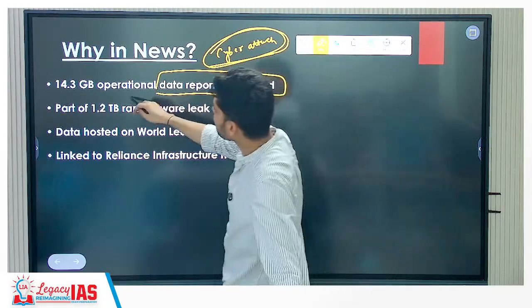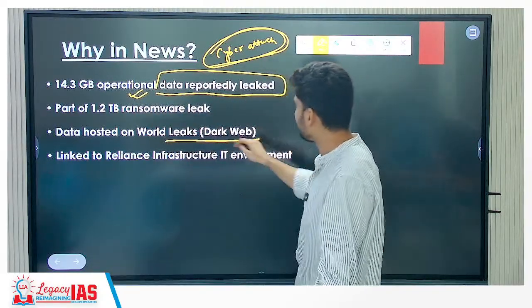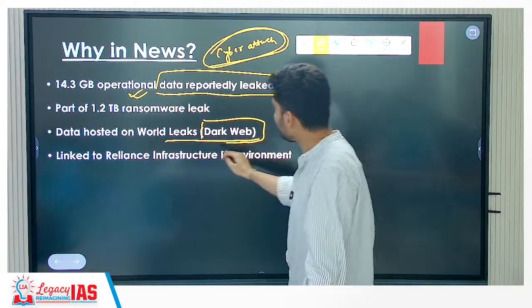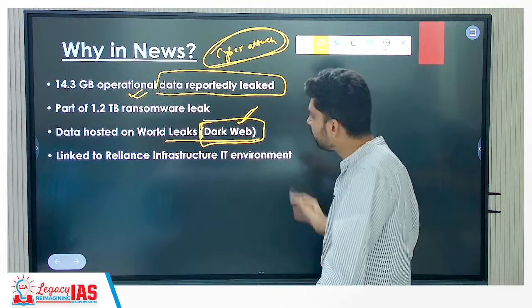So total 14.3 GB of operational data was leaked. Data was hosted on the World Leaks dark web. So the criminals who stole the data were trying to sell it, saying that if someone wants this data, we can give it to them.